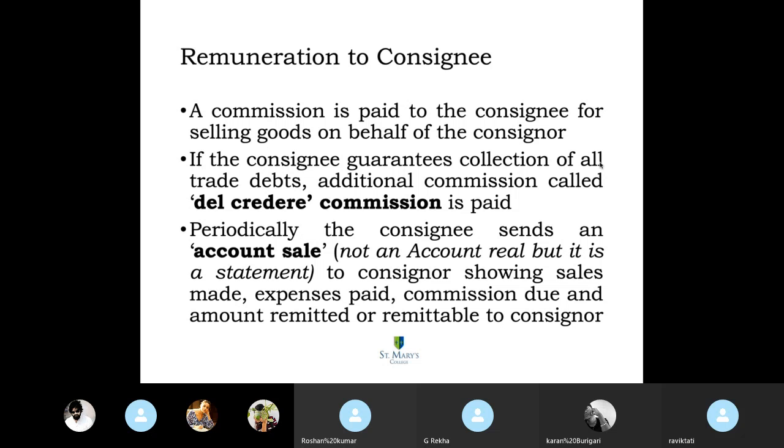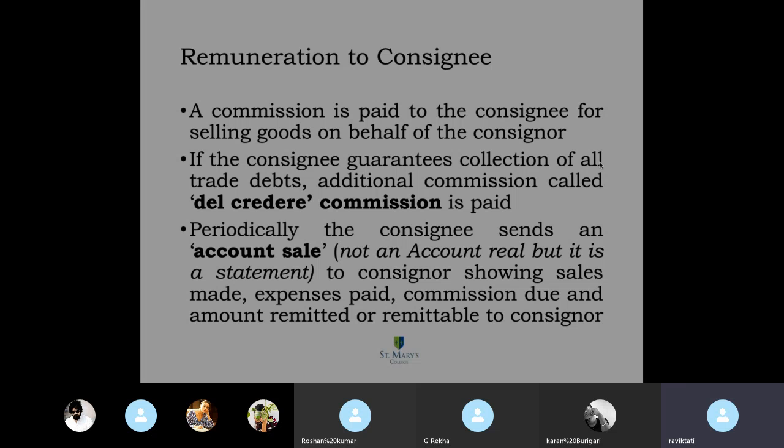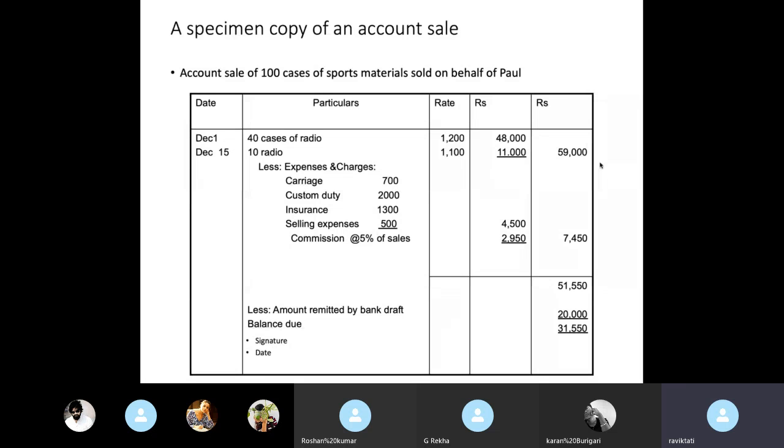All those details he mentions in a statement, in a format called account sale, and sends it along with the balance due amount to the consignor. The account sale is sent to the consignor and is prepared by the consignee. I want you to note that. Now look at this. This is a specimen copy of the account sale. Let's say there are 100 cases of sports material sold on behalf of Paul.